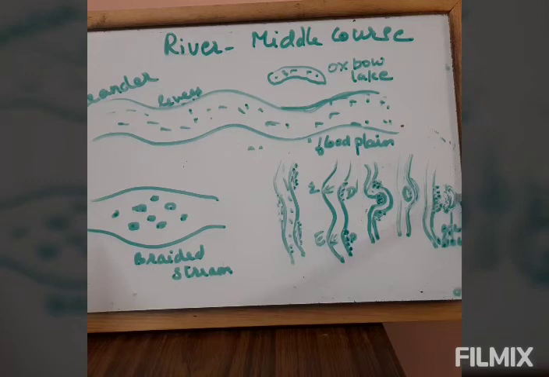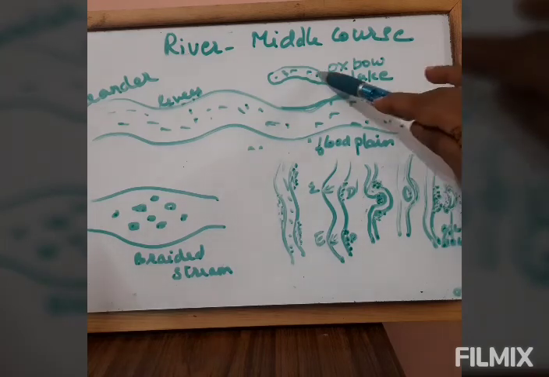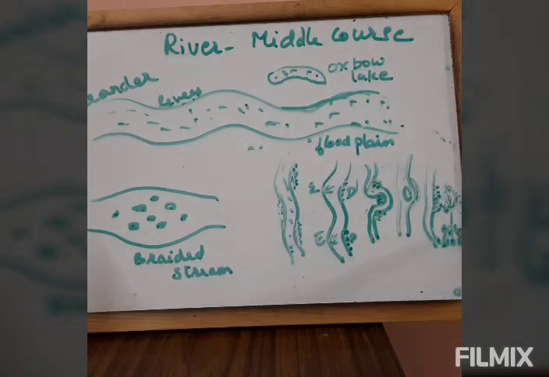So the water gets collected here. This part of it is separated from the main river. So here you find this shape of lakes. This is called Oxbow Lake because it looks like an ox foot. So that is why it is named Oxbow Lake. Here this area is cut off from the main area, and here you find the sediments collected. So this becomes an obstacle for this part of the river to get back to its original course.